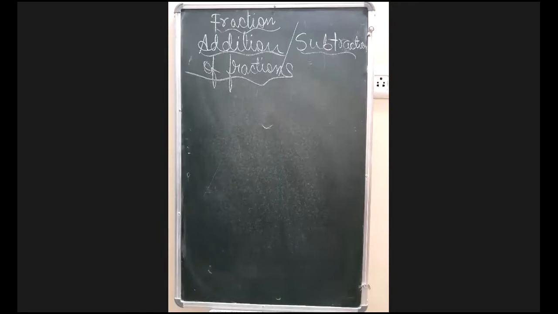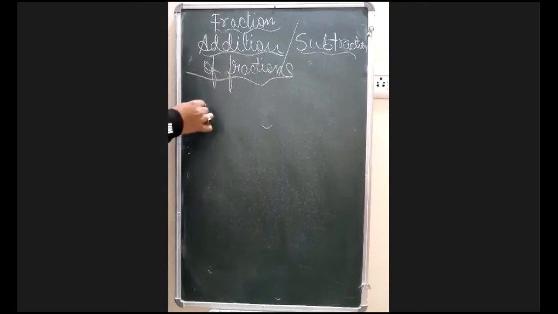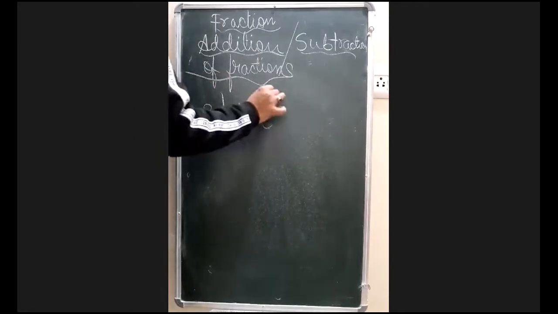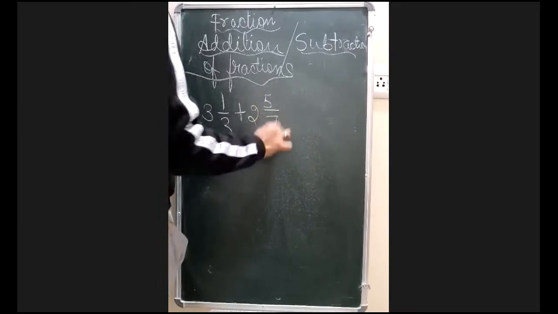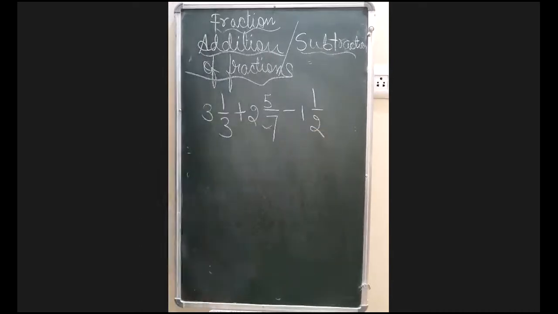So this question now I am explaining to you, which will be related to addition and subtraction of fractions. Now suppose the question is 3 whole 1 by 3 plus 2 whole 5 by 7 minus 1 whole 1 by 2. Now you can see I have taken this question in the form of addition and also subtraction, ताकि हम एक साथ में आपको दोनों मेथड बता सकूं, ठीक है?